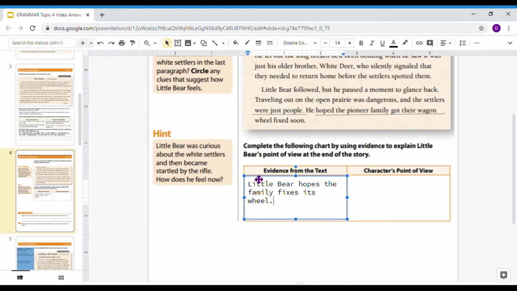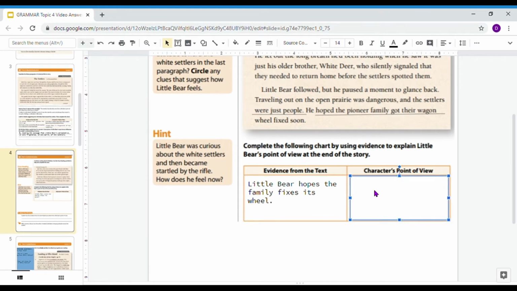He really hopes that their wheel gets fixed and that they get to their destination safely. So now we can say that he's no longer afraid of the settlers. And I know that because if he was still afraid of the settlers, he wouldn't want them to be able to continue their journey. So we just watched this character development of him being curious to frightened to more of an understanding of the pioneers.